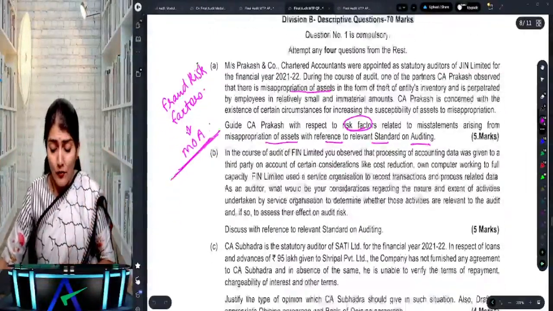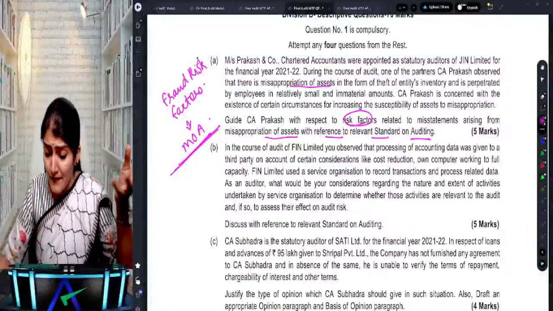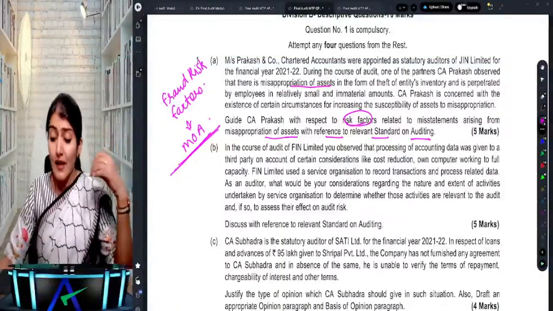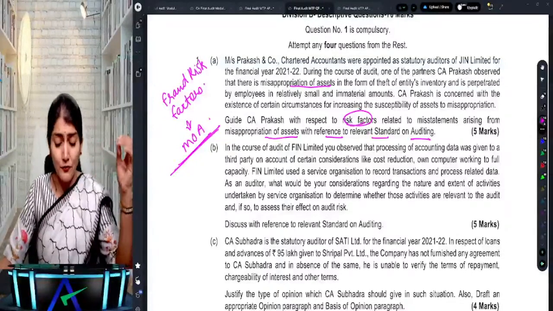Then, in the course of audit of Fin Limited, you observe that processing of accounting data was given to a third party on account of certain considerations like cost reduction, or own computer working at full capacity.